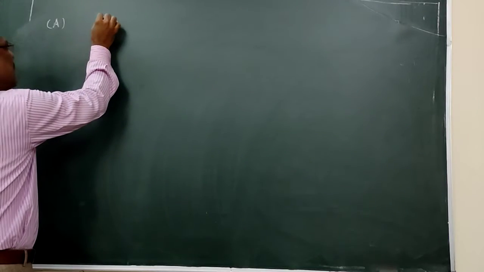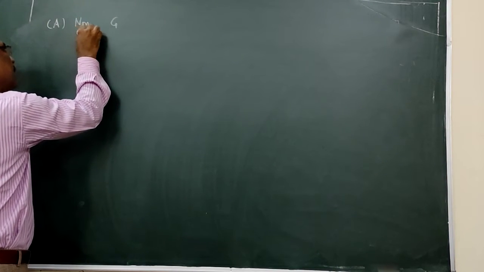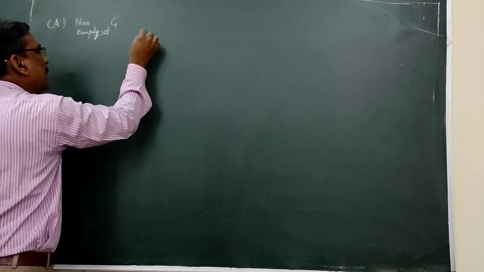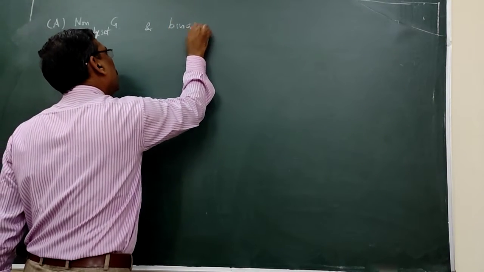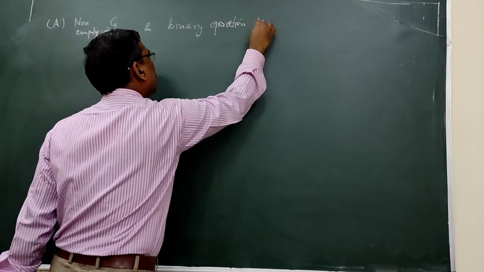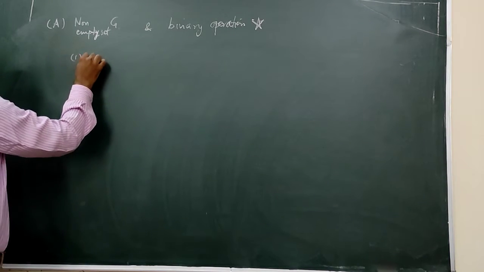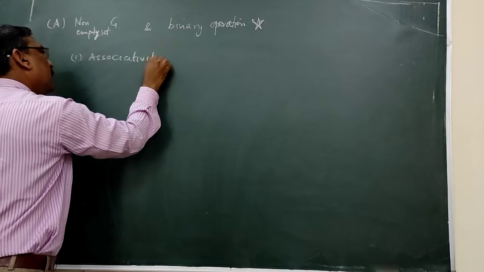A: if we are given a non-empty set G and a binary operation star, and the non-empty set along with the binary operation star possesses the property of associativity, means